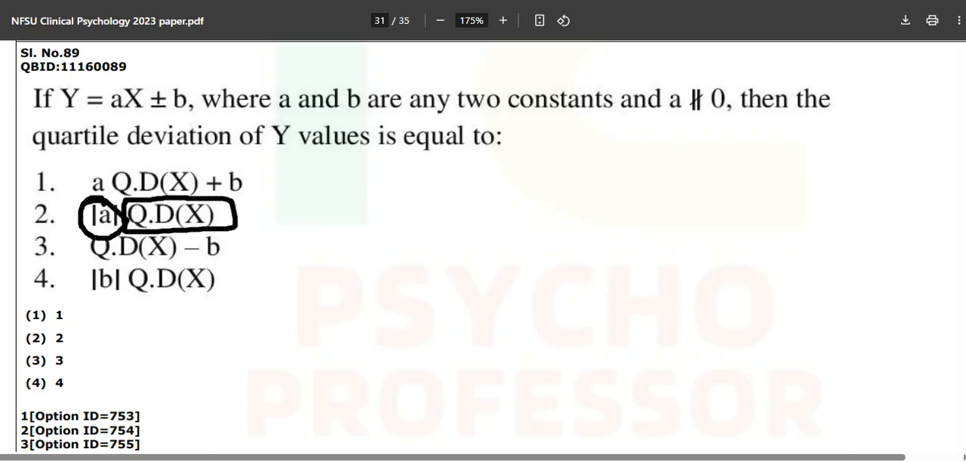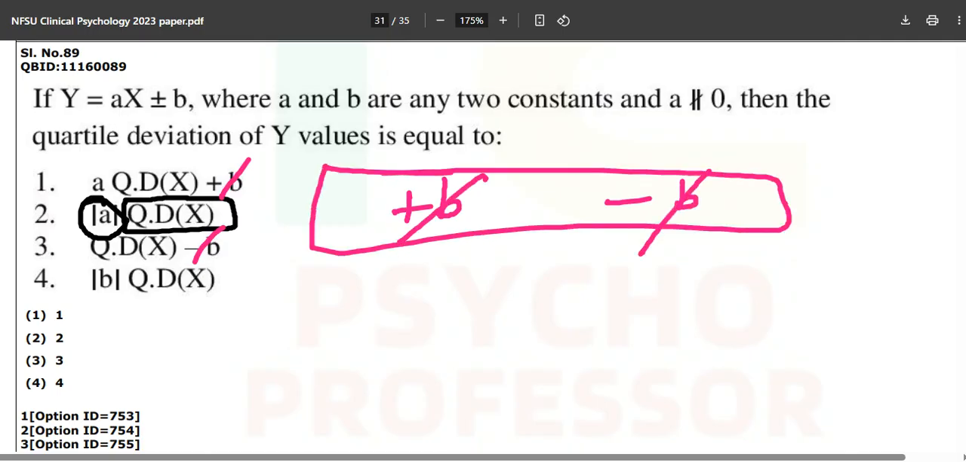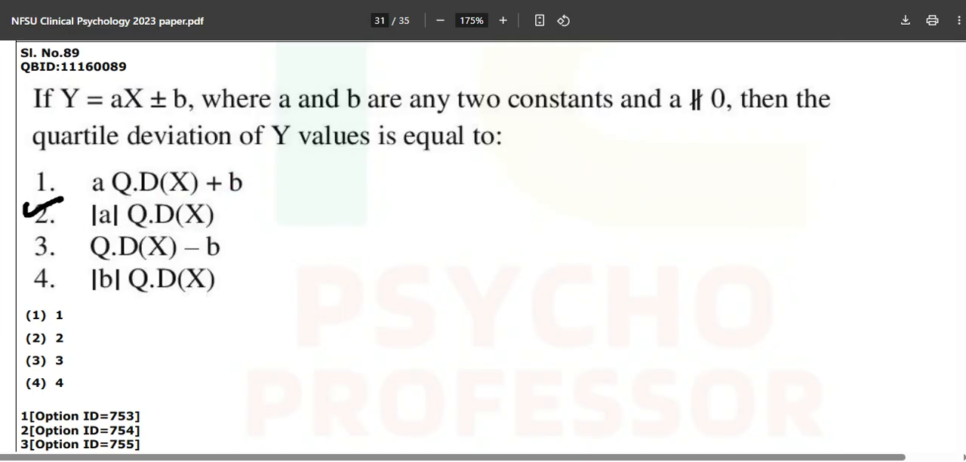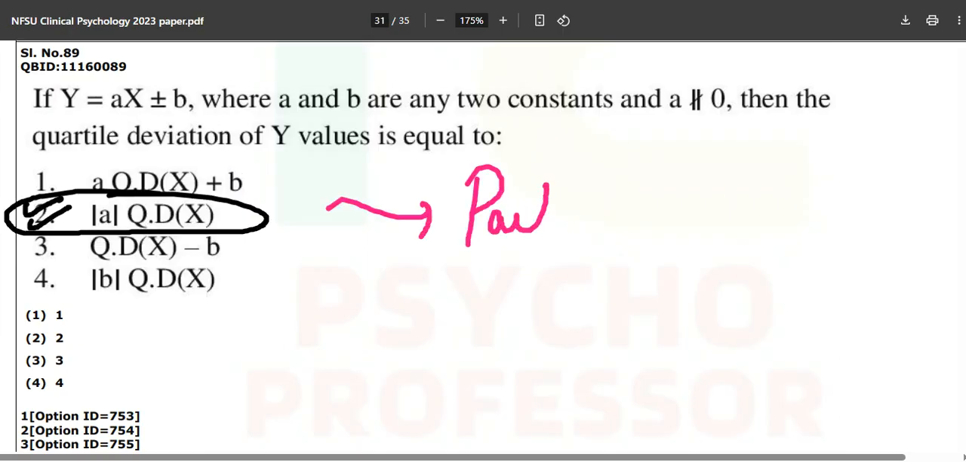And a we just took common, and b was plus b minus b. I hope you know this much mathematics, that plus and minus cancel, and that is why we came to this part of question number second, and this is the correct answer. So this was it for today's part number 9. See you all in the next part.